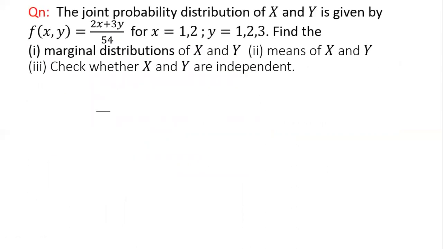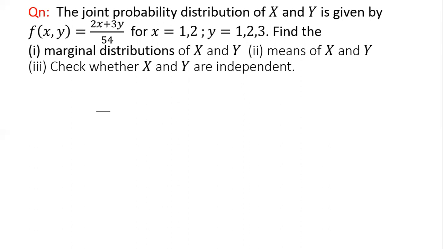Let us take a particular example. The joint probability distribution of x and y is f of x, y equal to (2x plus 3y) by 54 for x equal to 1, 2 and y equal to 1, 2, 3. The questions are: find the marginal distributions of x and y, find the means of x and y, and third, check whether x and y are independent.